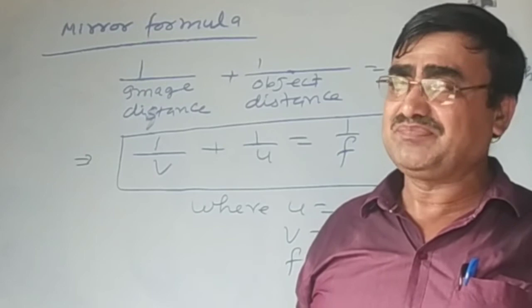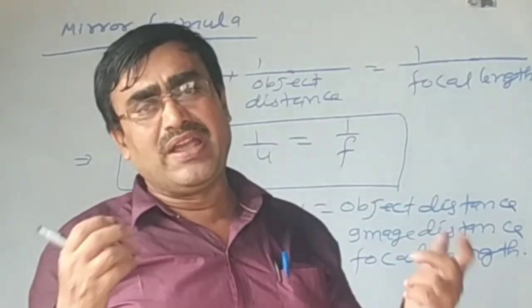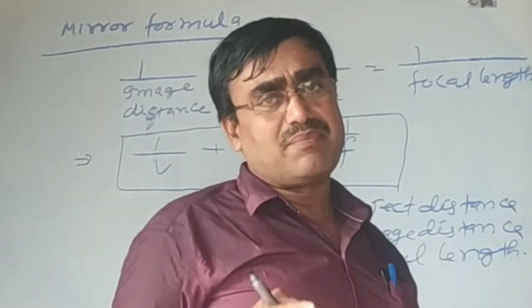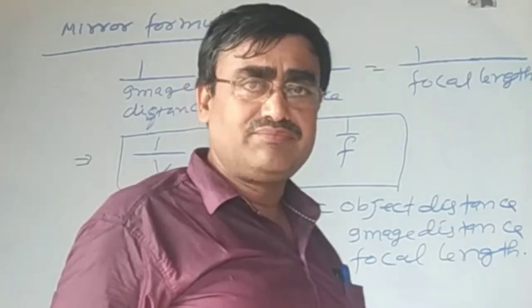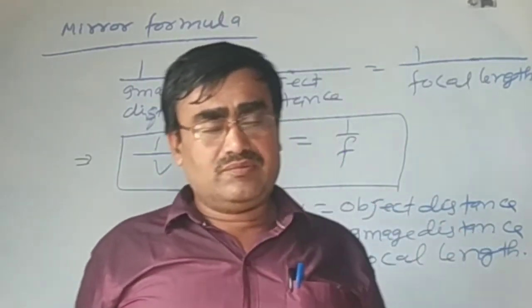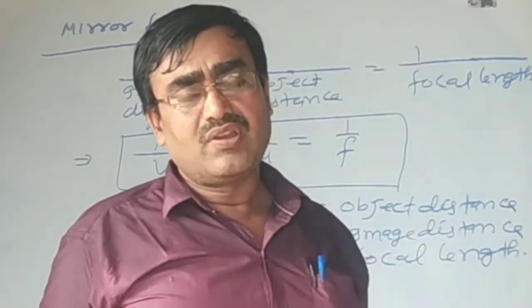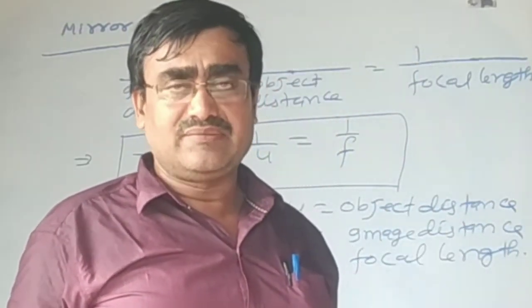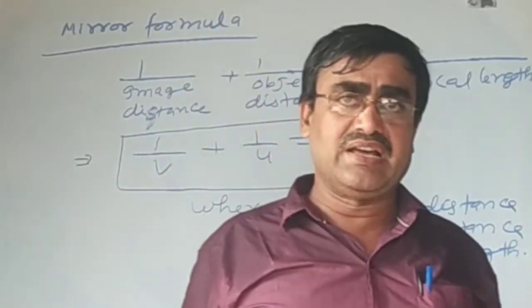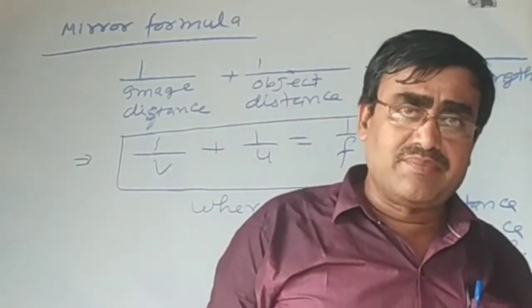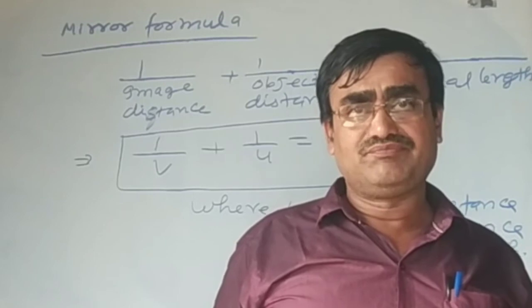Many numerical problems are based on this formula. So here I discussed some parts of the mirror, sign conventions and the mirror formula.